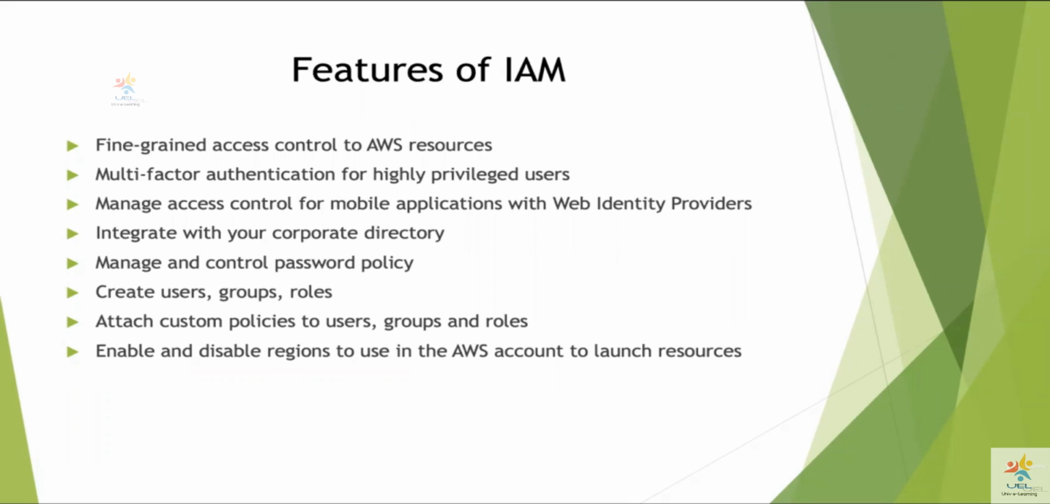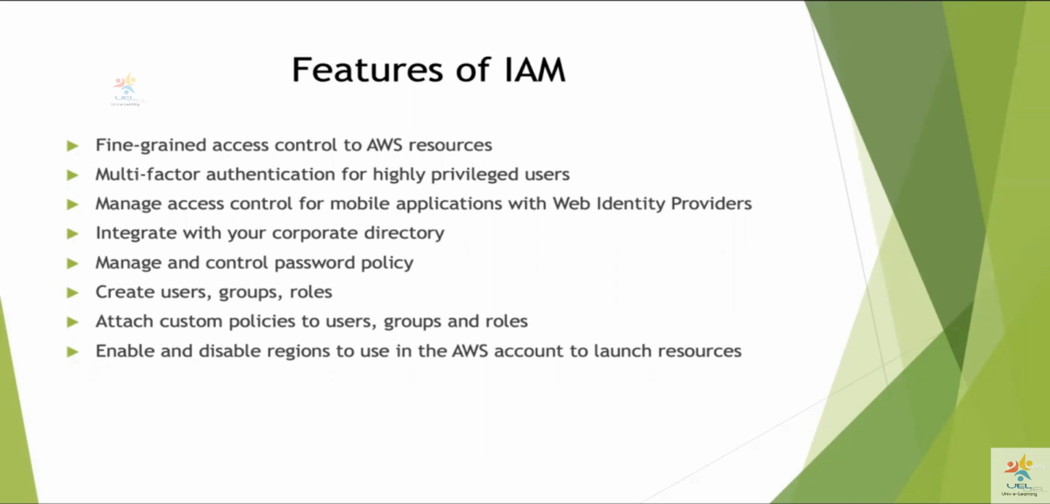And you can also enable and disable regions in the AWS account to launch resources, because we have around 18 different regions for general public use. So you can enable and disable regions in the sense that if I am working out of Chennai and I'm using only the Mumbai region, I can ensure that all the other regions are locked down. Again, you're reducing the space of attack for hackers.